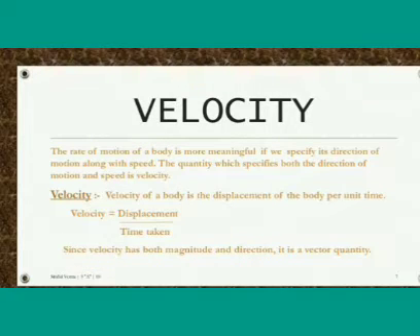Velocity. The rate of motion of a body is more meaningful if we specify its direction of motion along with speed. The quantity which specifies both the direction of motion and speed is velocity. Velocity of a body is the displacement of the body per unit time. Velocity is equal to displacement by time taken. Since velocity has both magnitude and direction, it is a vector quantity.